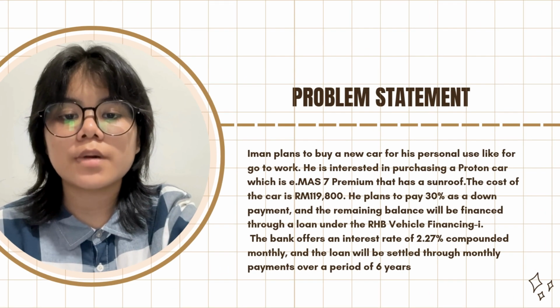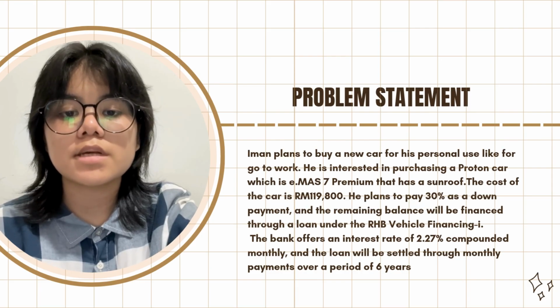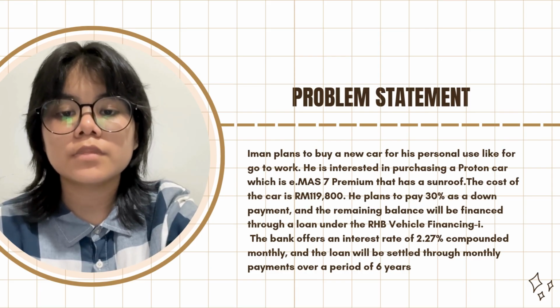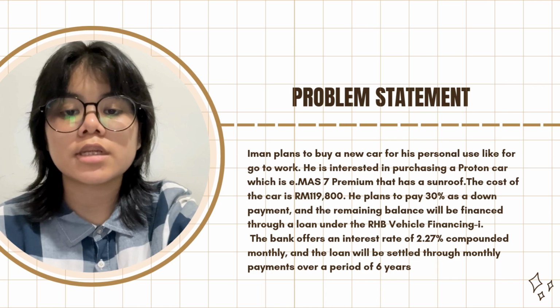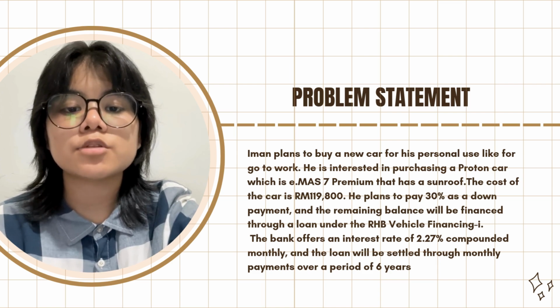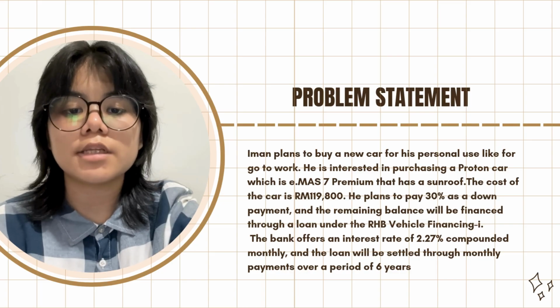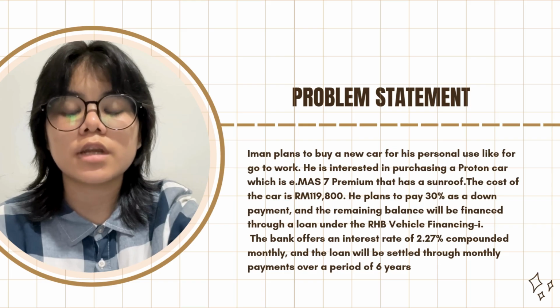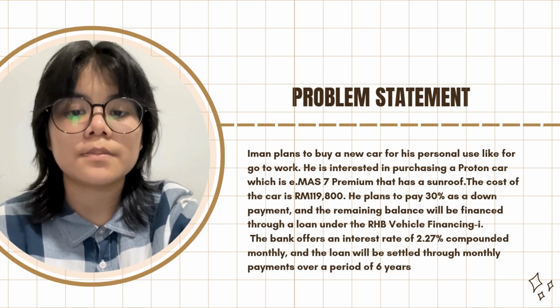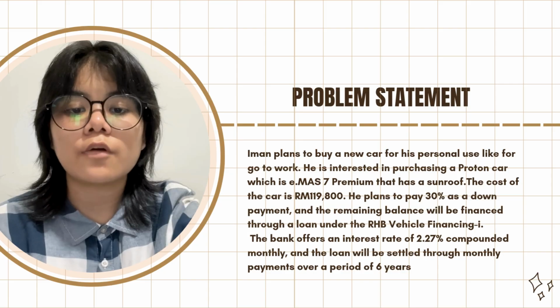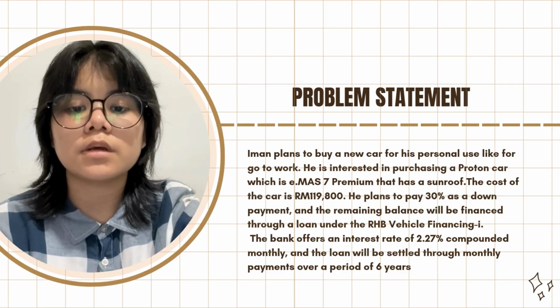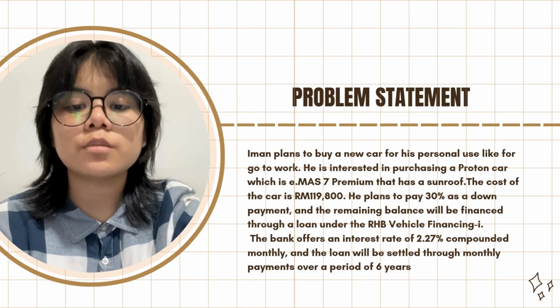2.27%. The problem statement is Iman plans to buy a new car for his personal use, like to go to work. He is interested in purchasing a Proton car, which is the Iman's 7 Premium that has a sunroof. The cost of the car is RM119,800. He plans to pay 30% as a down payment and the remaining balance will be financed through a loan under the RHB Vehicle Financing I. The bank offers an interest rate of 2.27% compounded monthly and the loan will be settled through monthly payment over a period of 6 years.